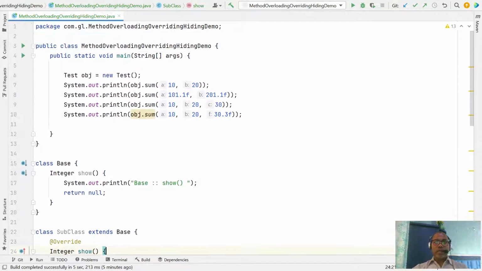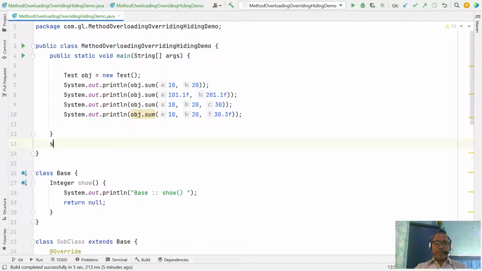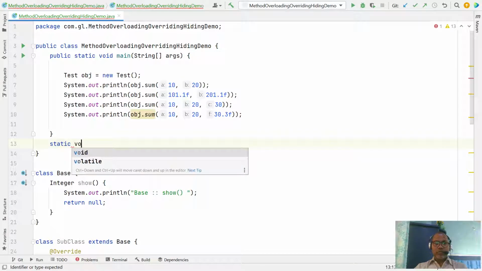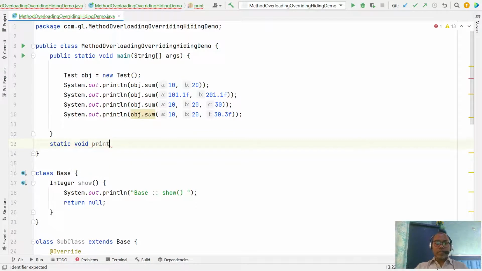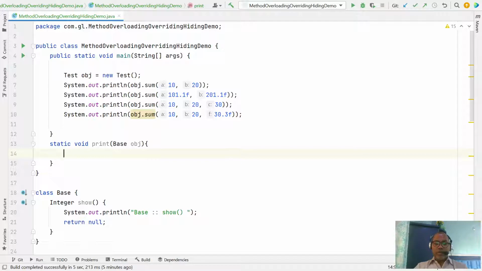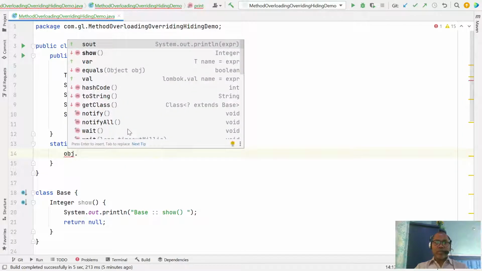So here we have a method, static void print, that will take a base class obj and simply say base class obj dot so.